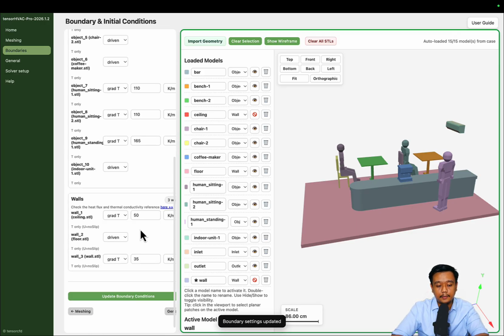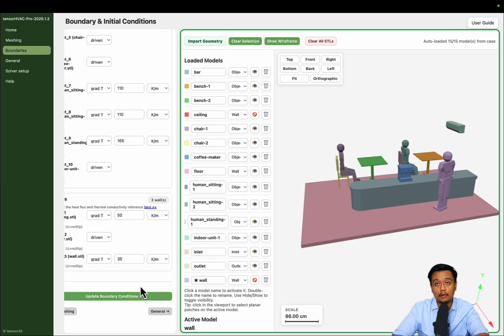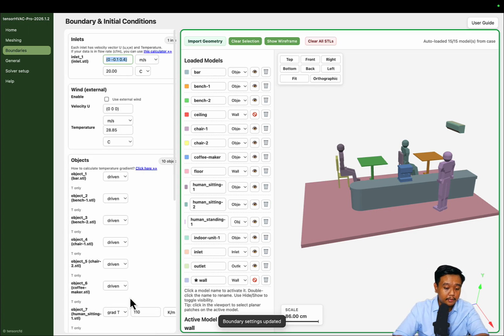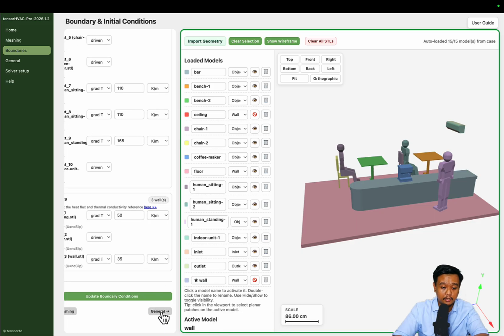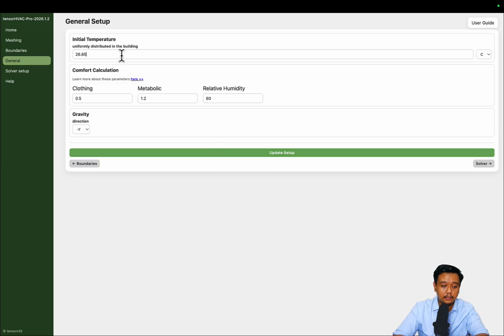And again, this value will be different if you are running this simulation during winter or summer, or maybe morning or night, or during the day. So yeah, you have to check all of those scenarios. Okay, don't forget to update the mesh, and let's go to the next step, which is general setup.